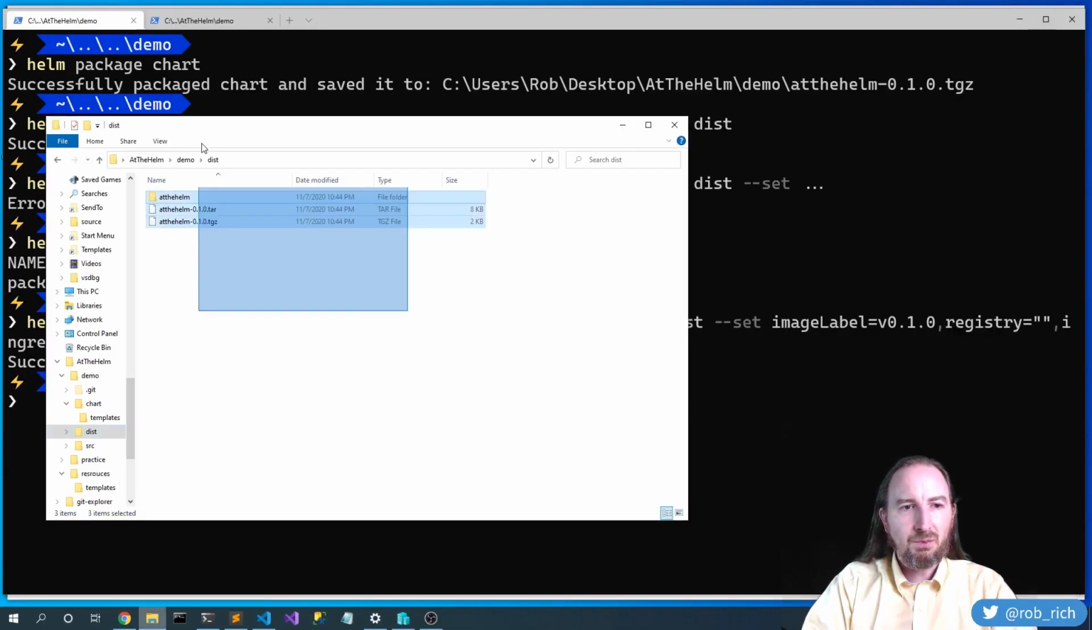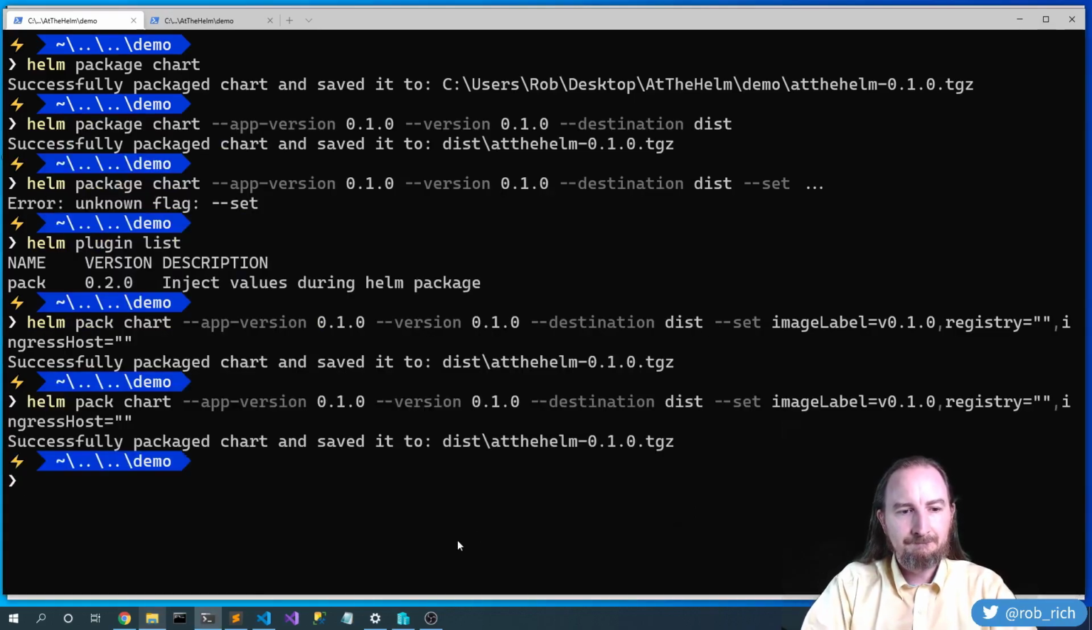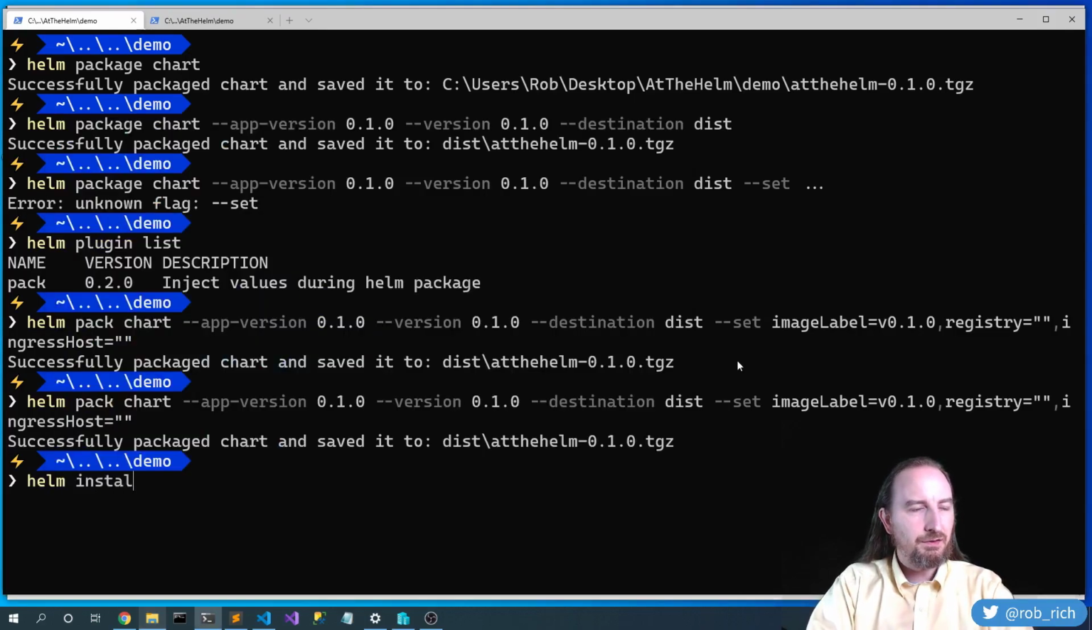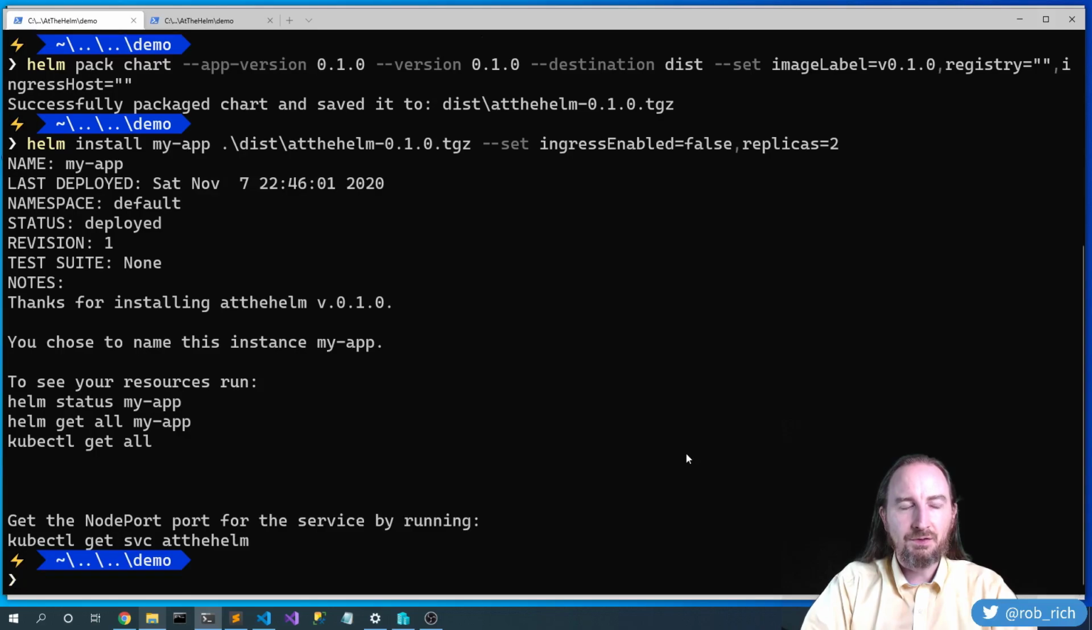Okay, so we've got this in place. Let's go build it again. Great, we've got that package. Now let's install it. helm install my app. I'm going to give it a name. This is the instance name that I want to put into place. I'm going to specify the file that I've got, dist myhelm, and I can say --set ingress.enabled=false and replicas=2. I could override any of the values in values.yaml. In this case, I'll only override these few.